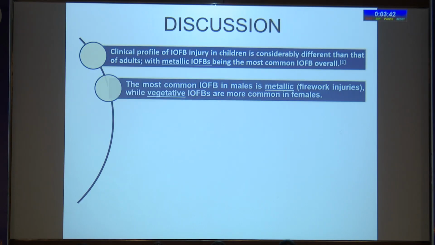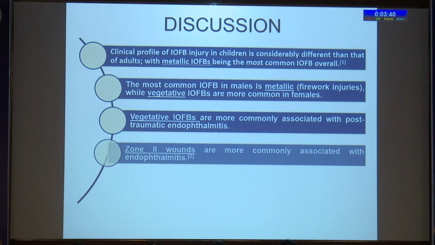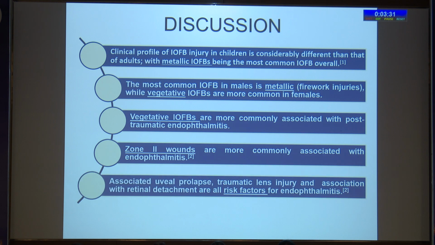The take-home points from my presentation were: the clinical profile of IOFB injury in children is a little different from that of adults, metallic IOFBs being the most common foreign body. More common in males are metallic foreign bodies, due to firework injuries, while vegetative is more common in females. Vegetative IOFBs are more commonly associated with post-traumatic endophthalmitis. Zone 2 wounds are more commonly associated, while associated uveal prolapse, traumatic lens injury, and association with retinal detachment are all risk factors for endophthalmitis.